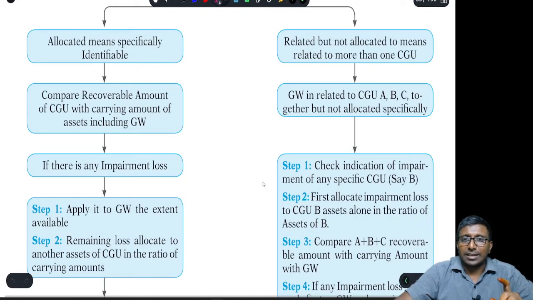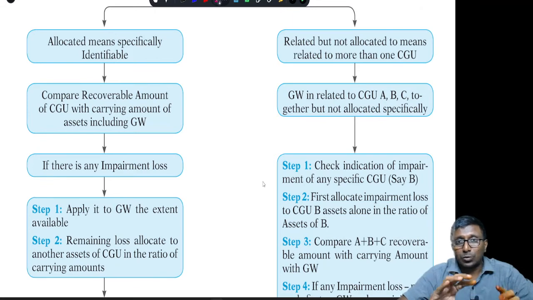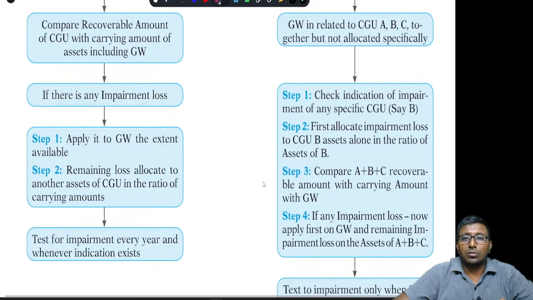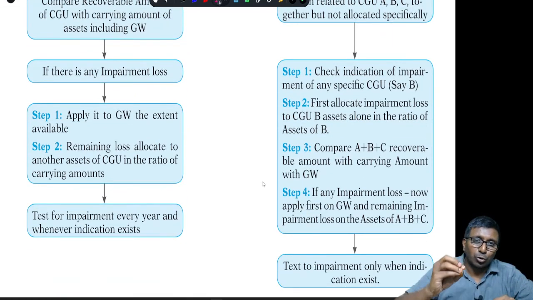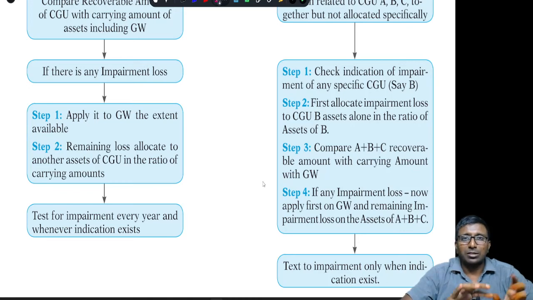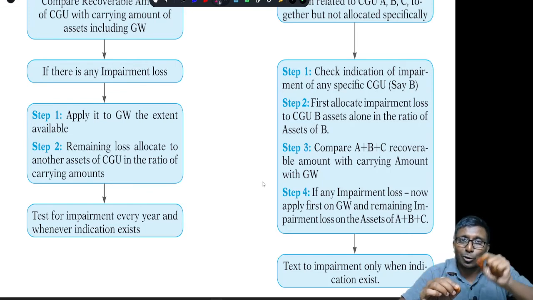Next, if the goodwill is not allocated but it is related, under that circumstance, what are we supposed to do? I told you, you have to check for impairment only when there is an indication. Say for example, the goodwill is related to A, B, C, and I found an indication in B. Then you are supposed to test for impairment of which one? CGU B. If there is any loss, that loss has to be allocated to CGU B's assets only.